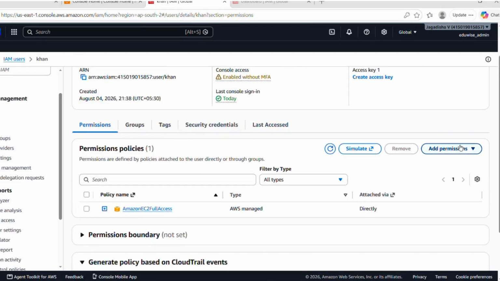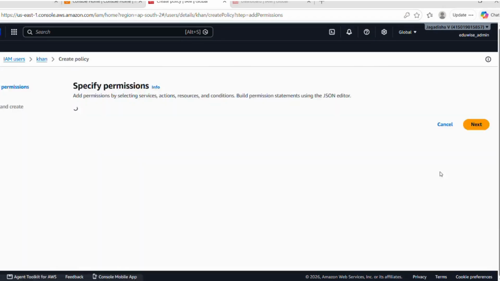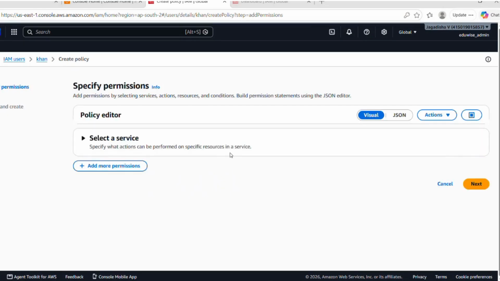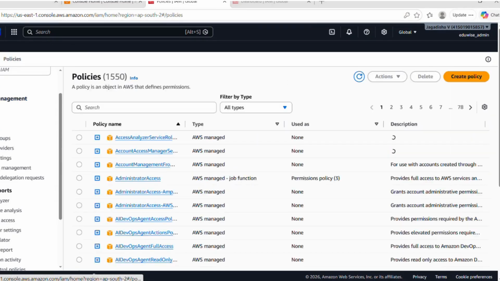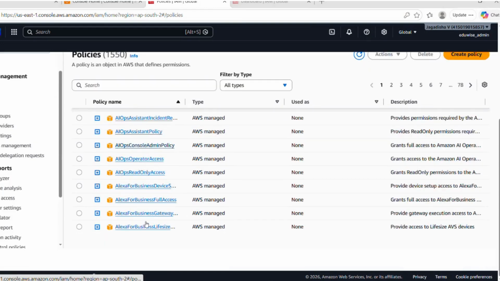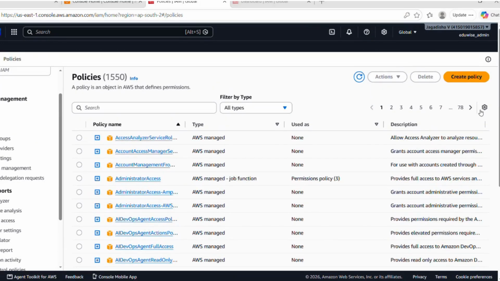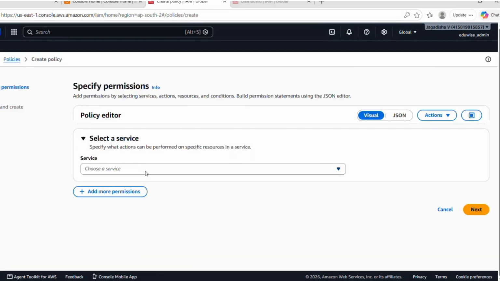Now, one more thing. See, create inline policy. Okay, before that, what I'll do, again, I'll create policies. So as I mentioned earlier, policy is nothing but a set of rules that will be assigned to a user or group. So these are all the policies which are provided by AWS. We can create our own policies as well. So for that, we can click here, create policy.